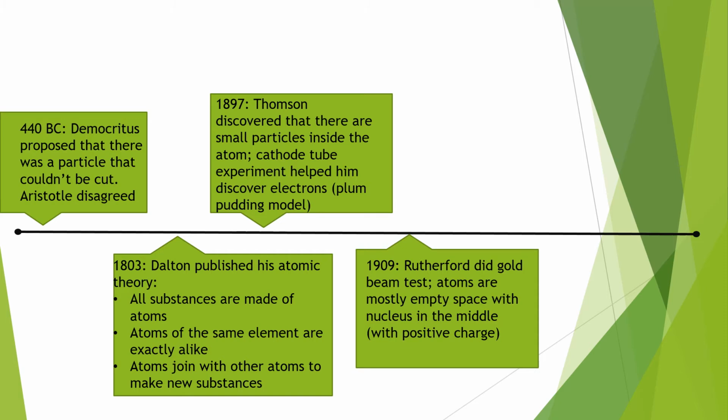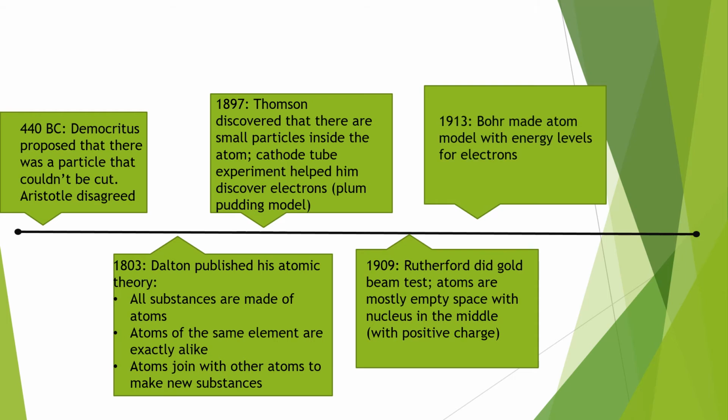Because of this, he discovered that an atom is mostly empty space. It has the nucleus in the middle that is positively charged, but the rest of it, for the most part, is empty space besides those electrons that are flying around out there. Because the beam went all the way through, that meant the atom didn't have enough particles inside of it to cause the beam to deflect.